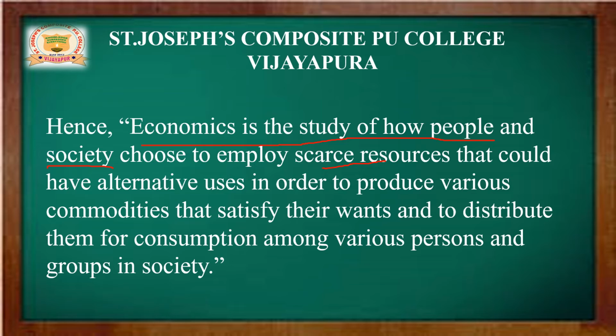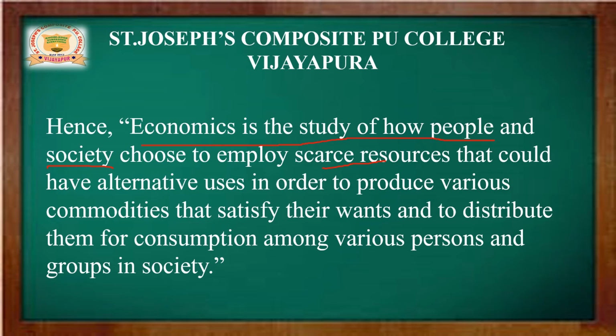Simply we can say that economics is the study of human beings, the study of mankind. It studies how people and society choose scarce resources, how they use them alternatively, and how they produce the various commodities, to satisfy their wants, and how they distribute them among the public.